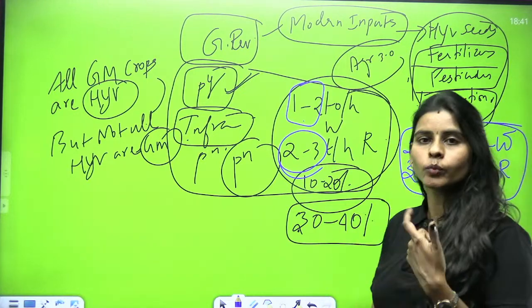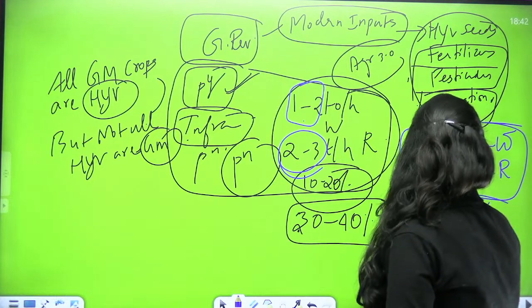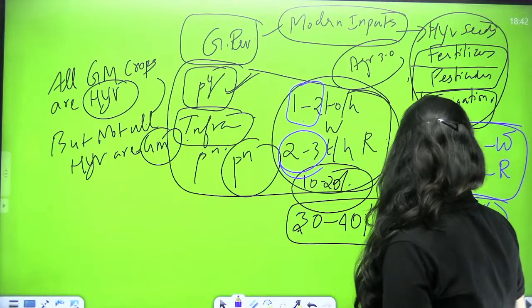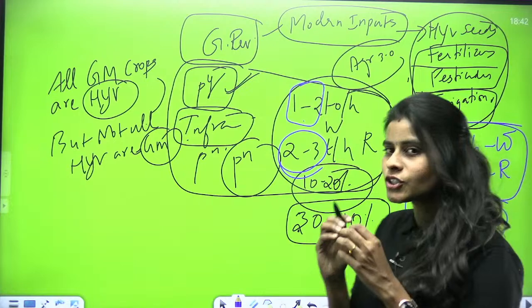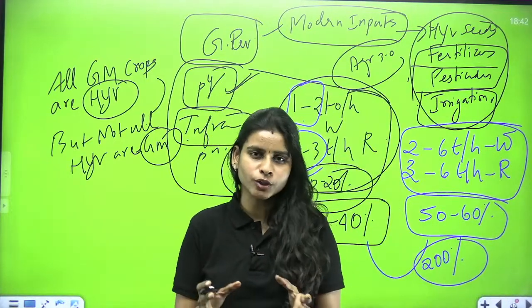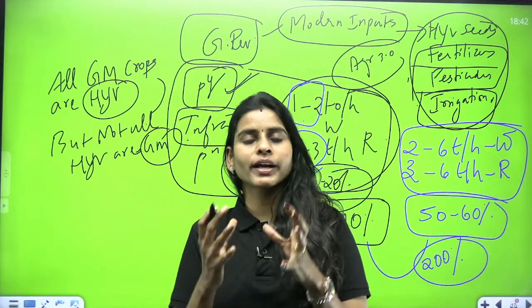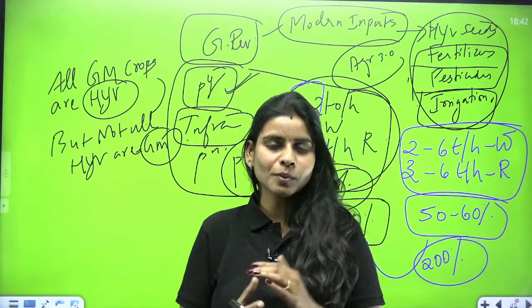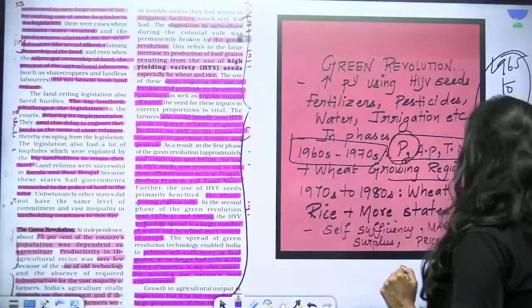Then we had some 50 to 60 percent of cultivated land under irrigation, and the overall production of food increased by 200 percent, and India was able to achieve self-reliance in food grain production. So in addition to producing what we need, we also produced surplus, and that surplus was marketed, which means we started to export also. Okay, fine.